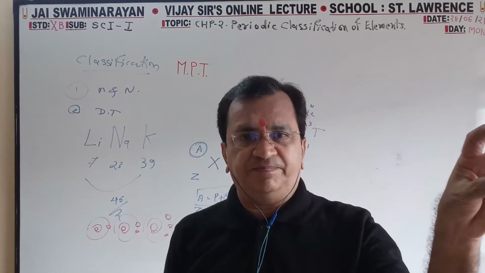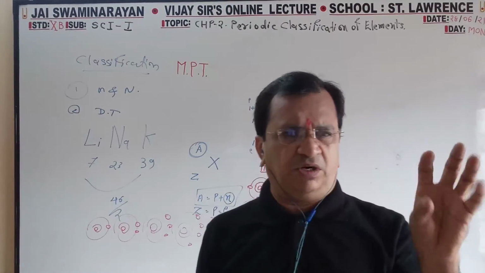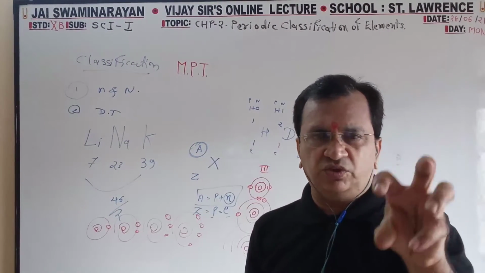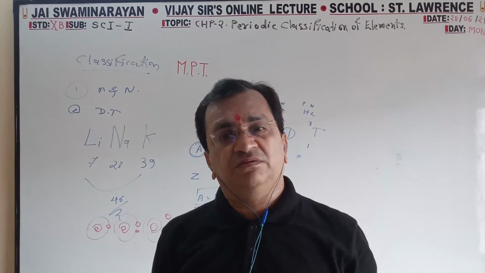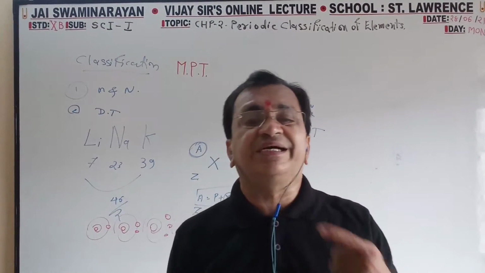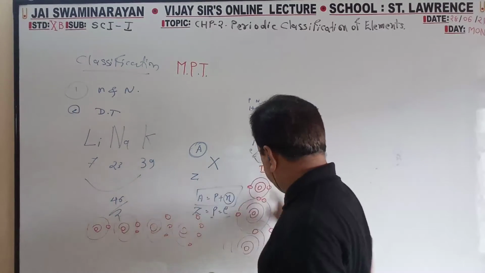Suppose second, the first orbit always contains 2, not more than 2. Third, 1 electron, 2 electron, 3 electron. So left to right, electrons in the outermost orbit go on increasing. So 1, 2, 3, again 3.